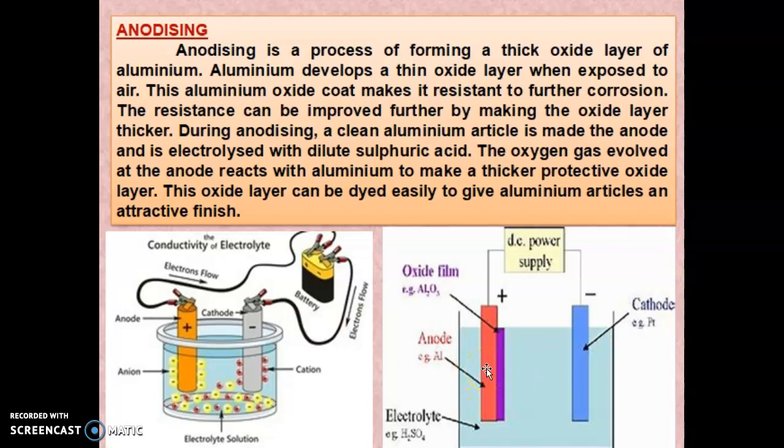So here you can see aluminum is the anode. This will be the oxide layer it forms after anodizing. When the sulfuric acid releases oxygen, the oxygen is deposited on the aluminum anode. They react and form an aluminum oxide film. So this is the aluminum oxide film, and this process we call anodizing.